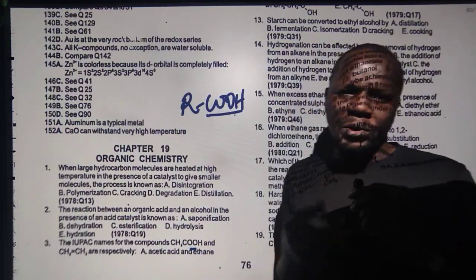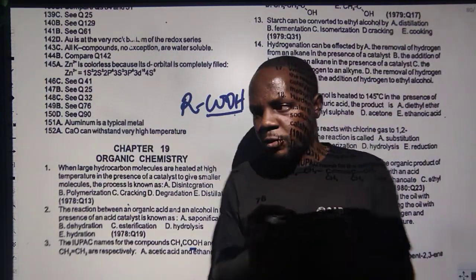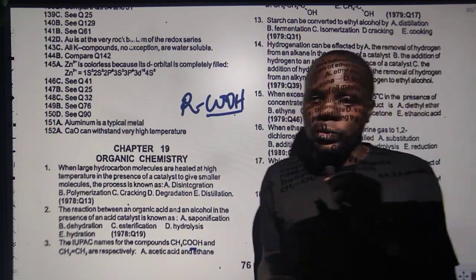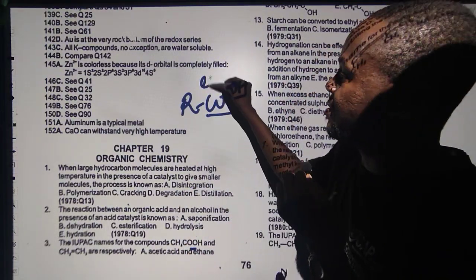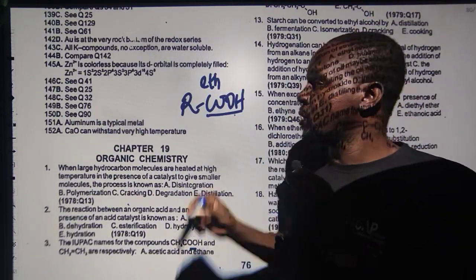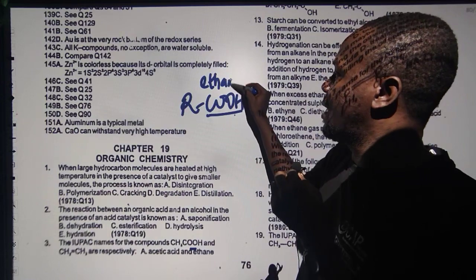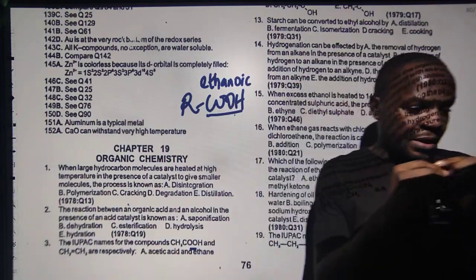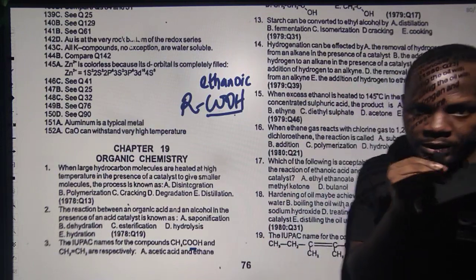Then there's this simple way of counting the number of carbons. So for example, if you count the number of carbons, one carbon and two carbons. Now two carbons always go with the word ETH. So now if you have ETH, then this is called oic acid. So we call this one ethanoic acid. So what you have at the first family here is the ethanoic acid, which I believe is so simple for you to name. Please keep that in mind.